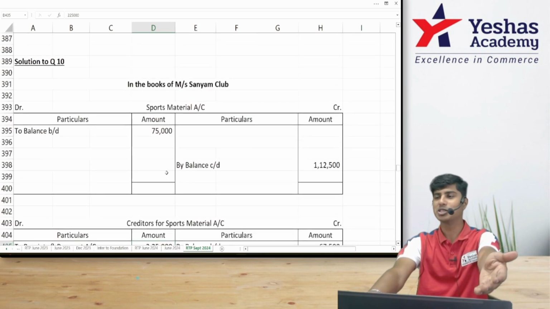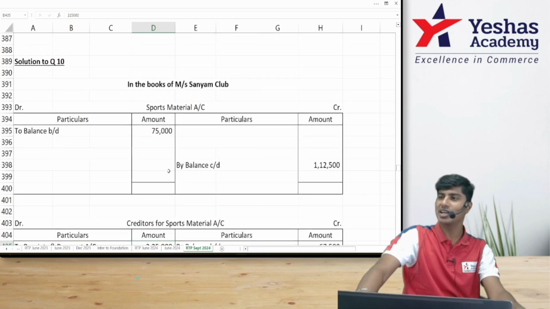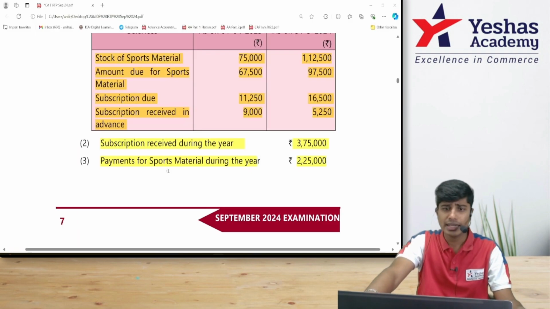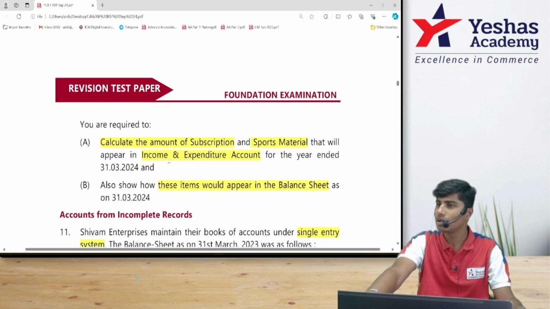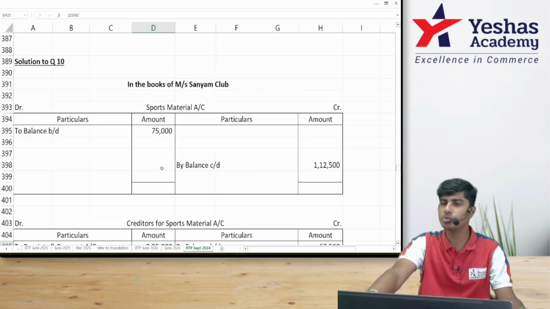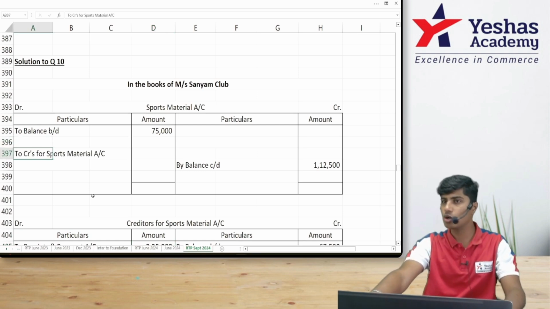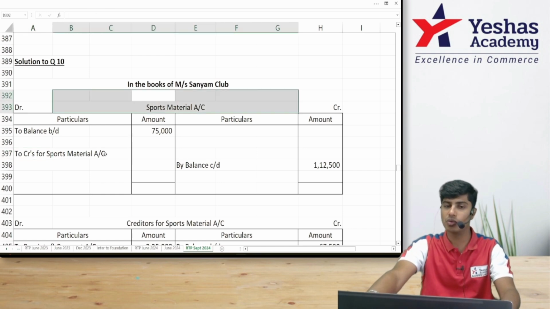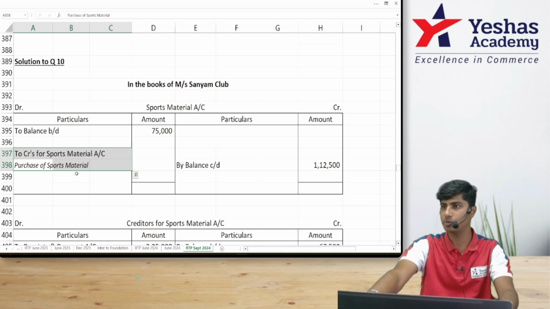I'll put that purchase in sports material account. I'll find the income and expenditure as a balancing figure, which is consumption of sports material. Is there anything else left in the question? No, the question is over. Let's complete our answer. Sports material account cannot be closed. Why? There are two items missing. One, purchase of sports material. When you purchase, you are not paying cash. It is credit purchase. So it will become sports material account debit to creditors for sports material account for purchase of sports material.